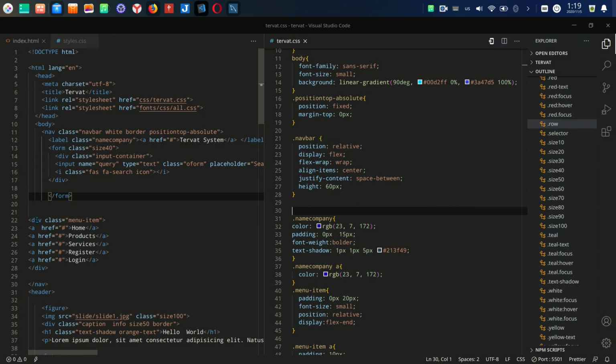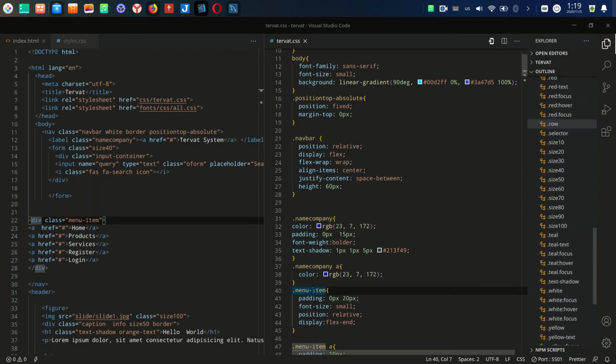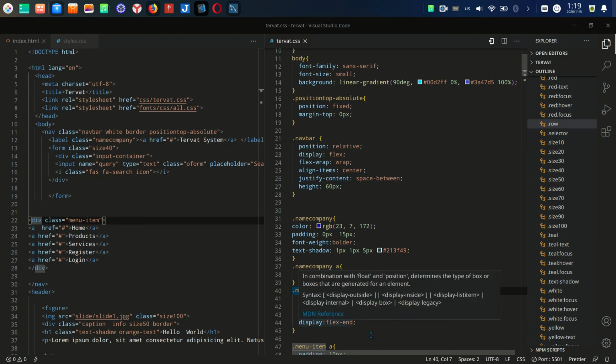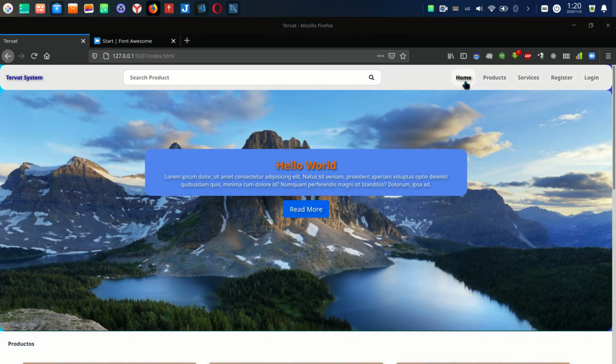The menu. We have the item menu here. Item menu is like that. We have a link. Link hover, we can change the color. And we have a little bit of text shadow here. Here we can see a shadow.